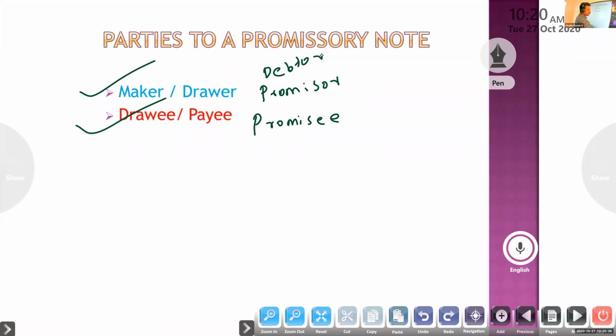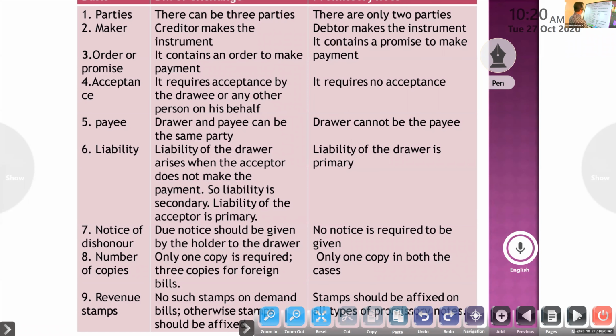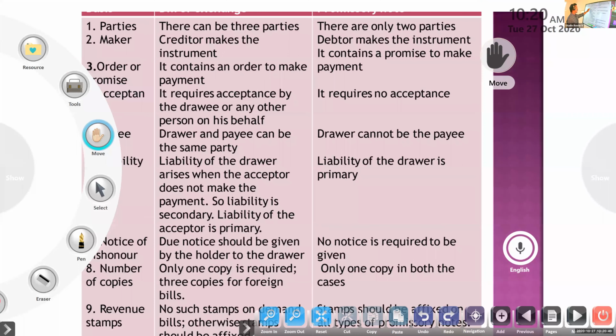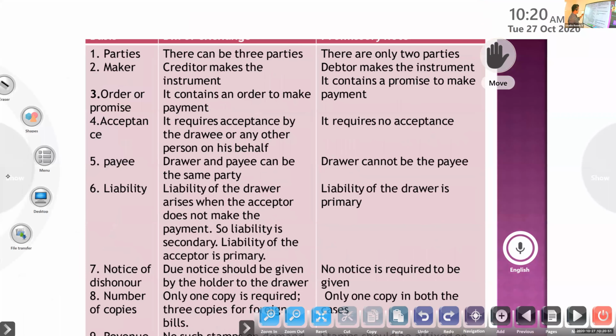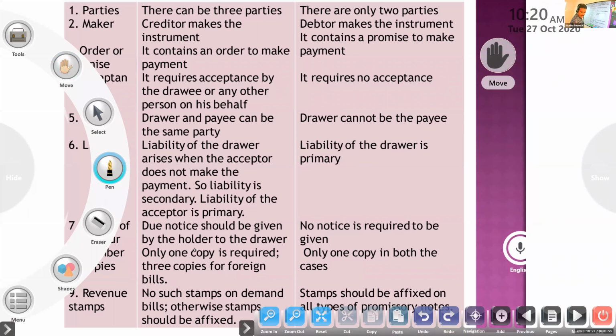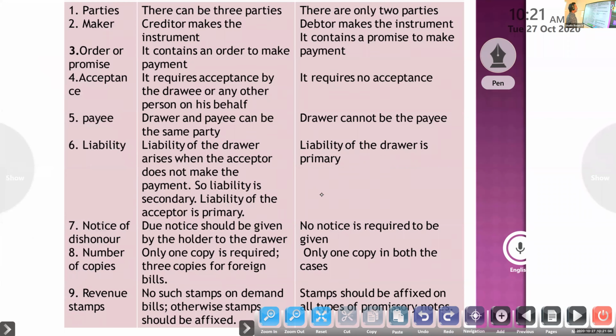Next one, difference between bill of exchange and promissory note. First one is bill of exchange, second one is promissory note. Look at parties. First, parties to a bill of exchange, and parties to a promissory note. In a bill of exchange, there can be three parties.